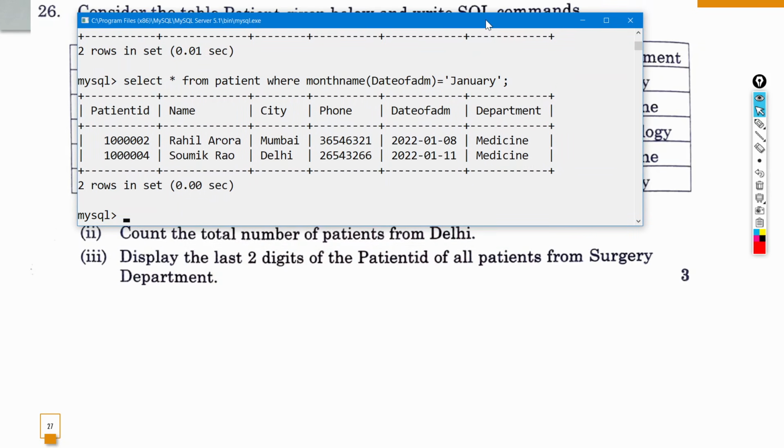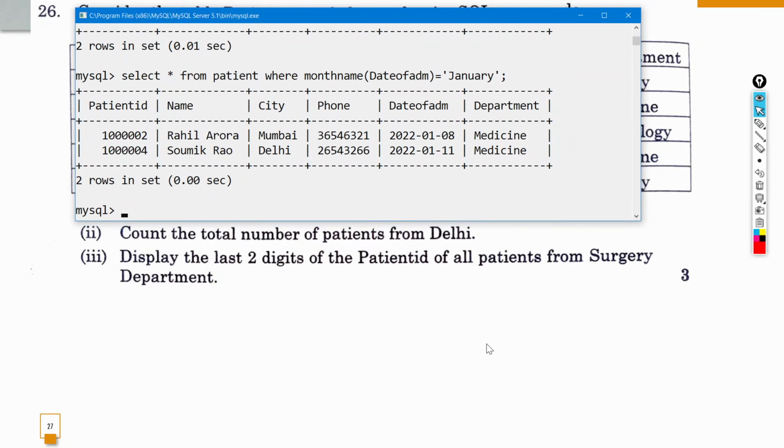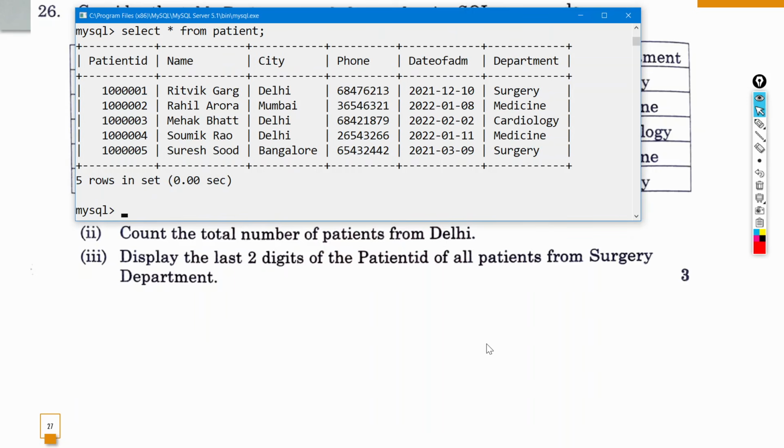The second question says count the total number of patients from Delhi. So if I again show you the entire table, तो Delhi में कौन कौन से patients है, total number. So total count करने के लिए we use count star. So we can use select count bracket में star, then from patient and then where, then where के बाद हमारा आएगा Delhi कहाँ पर है, Delhi हमारा city column में.